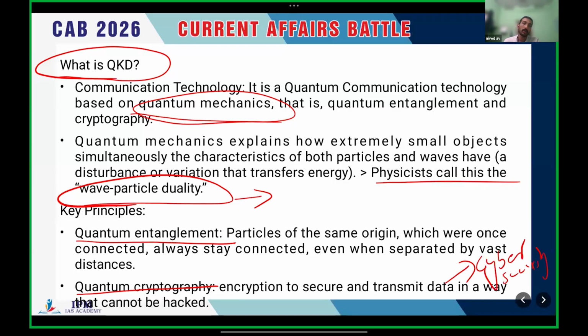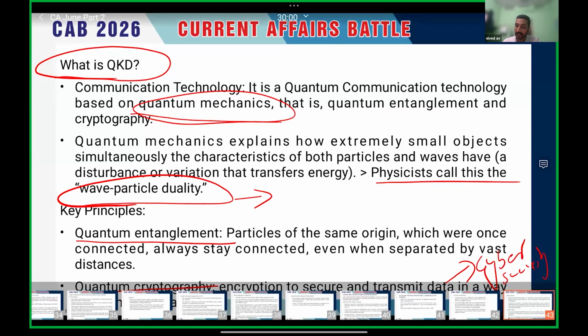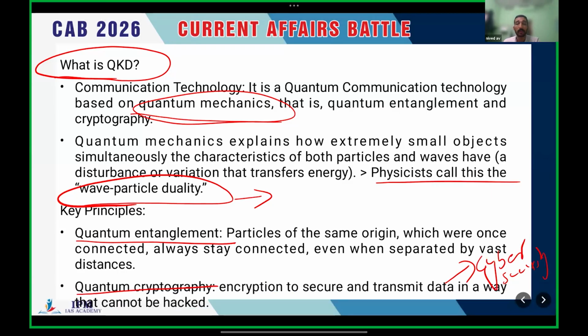One important advice from my side is always go for prelims previous year questions. In those questions you will come across different advanced science and technology questions, and UPSC mostly asks regarding the applications.